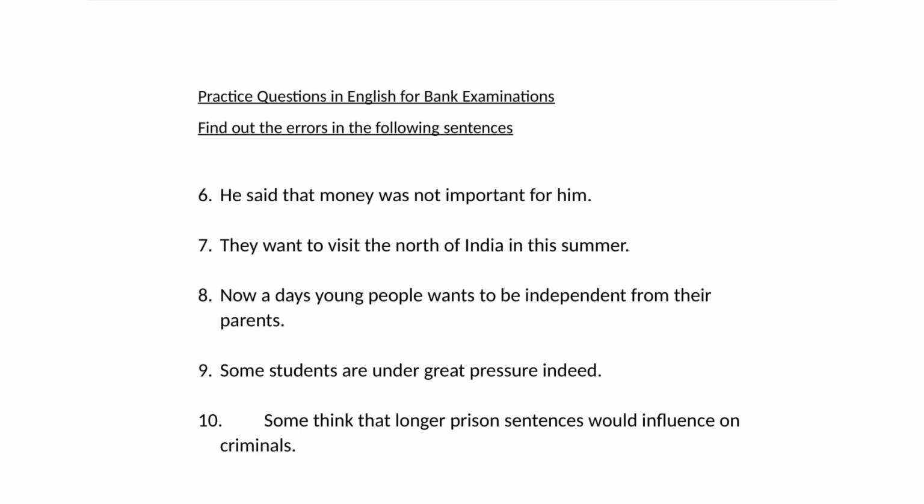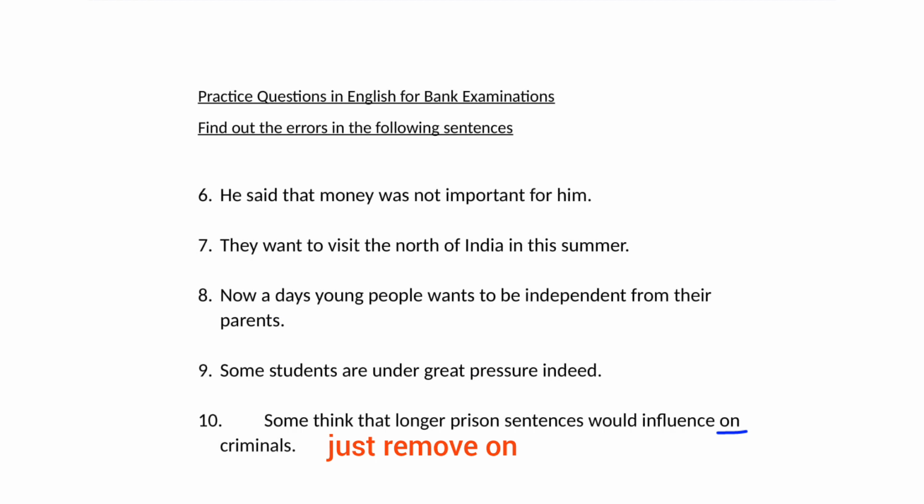The last one, friends. Some think that longer prison sentences would influence on criminals. Here, on is not necessary. Why? The word influence is both a noun and a verb. When you use influence as a noun, you can use on after it.